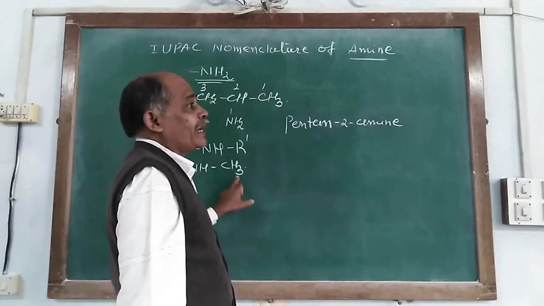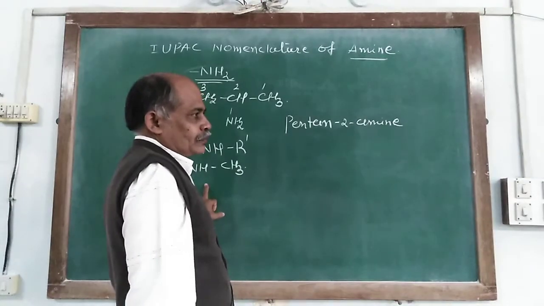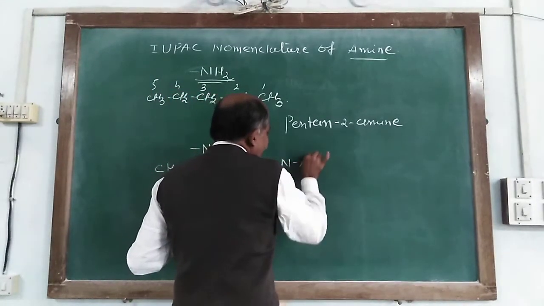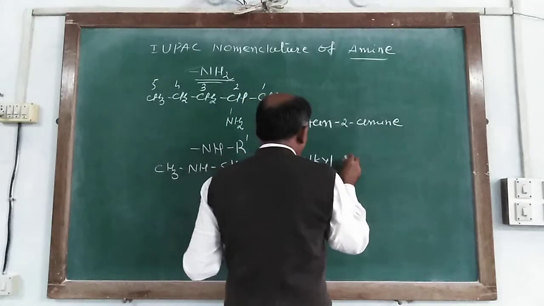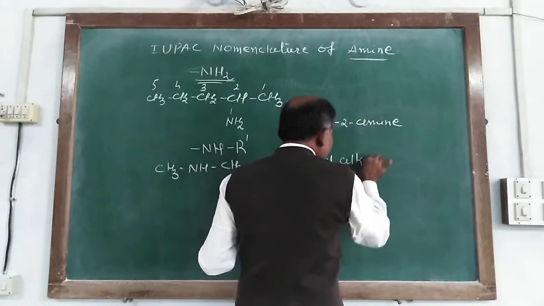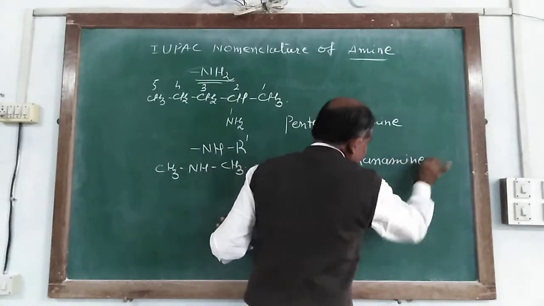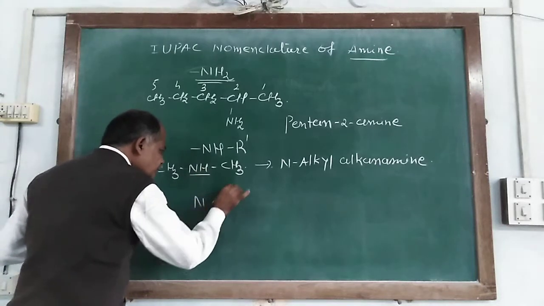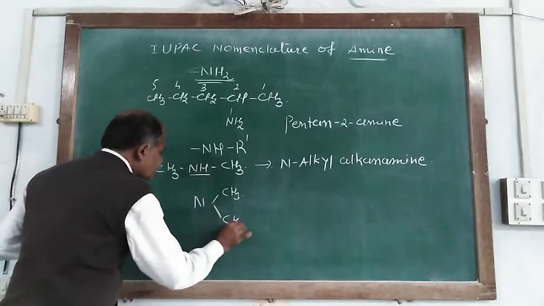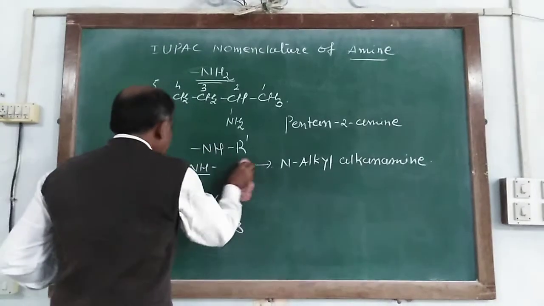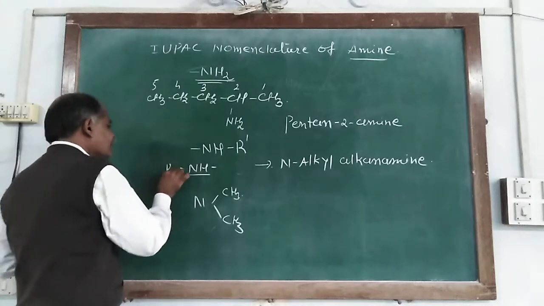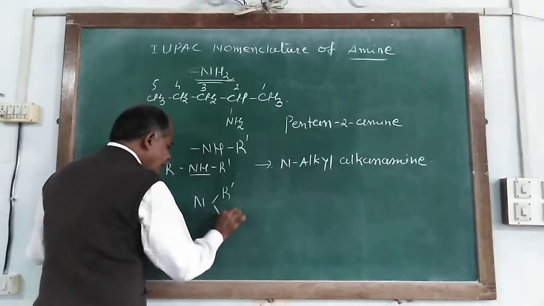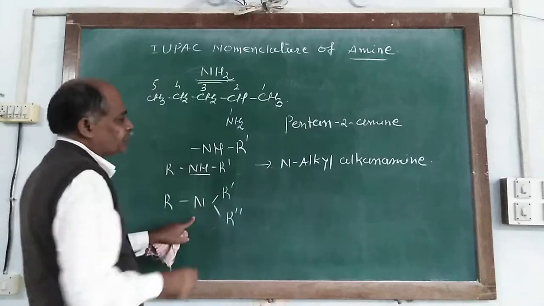it is named as N-alkyl alkanamine, and it is in the form of N-CH3 and CH3, or in general form it is written as R prime, and here it is R prime, R double prime, and R. So it is tertiary.